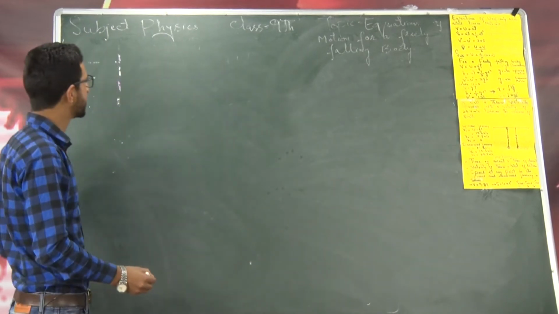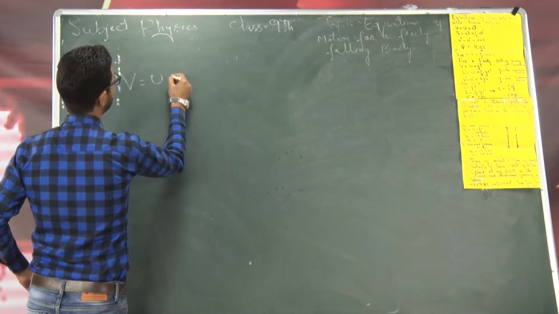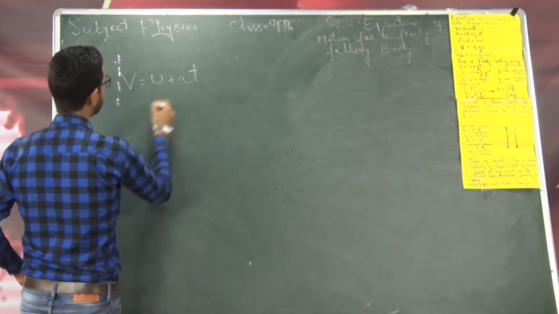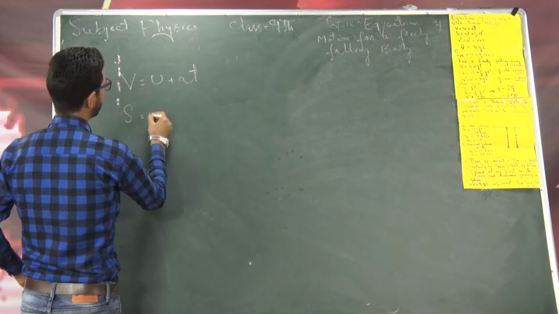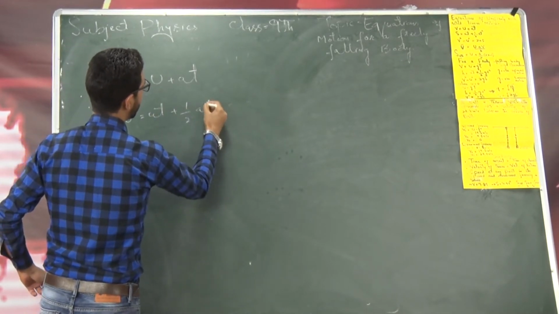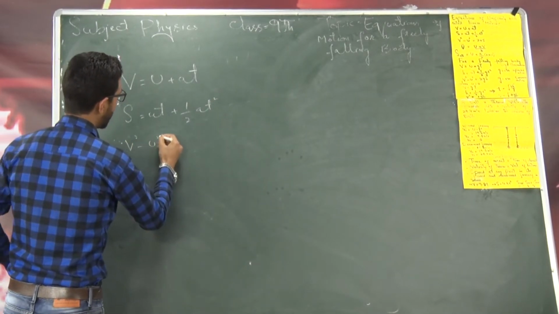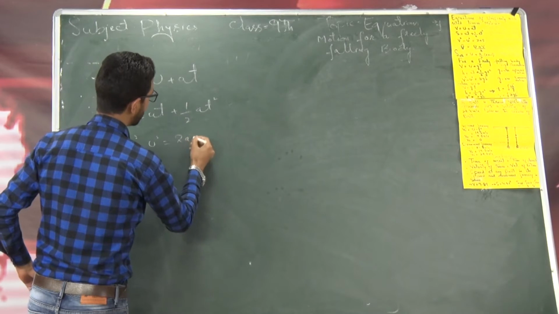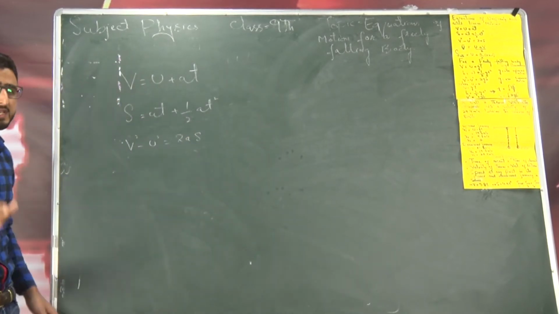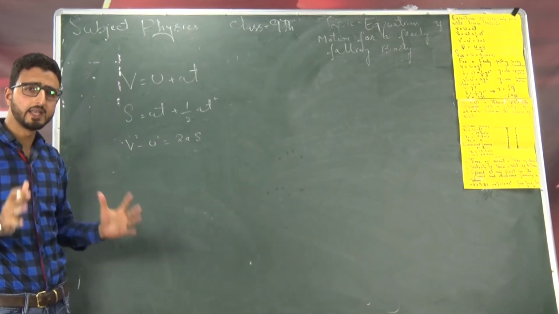So let me write those equations here, that is V is equal to U plus AT, right? Then S is equal to UT plus 1 by 2 AT square, and one thing more, V square minus U square is equal to 2AS. These are the equations of uniformly accelerated linear motion.